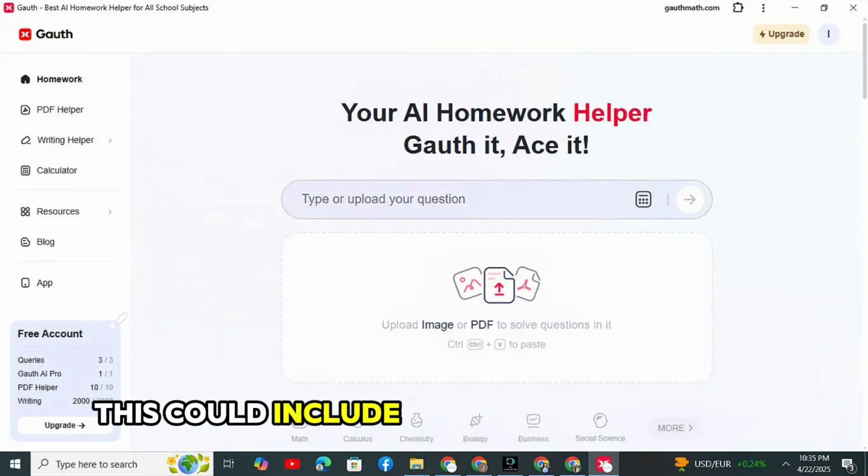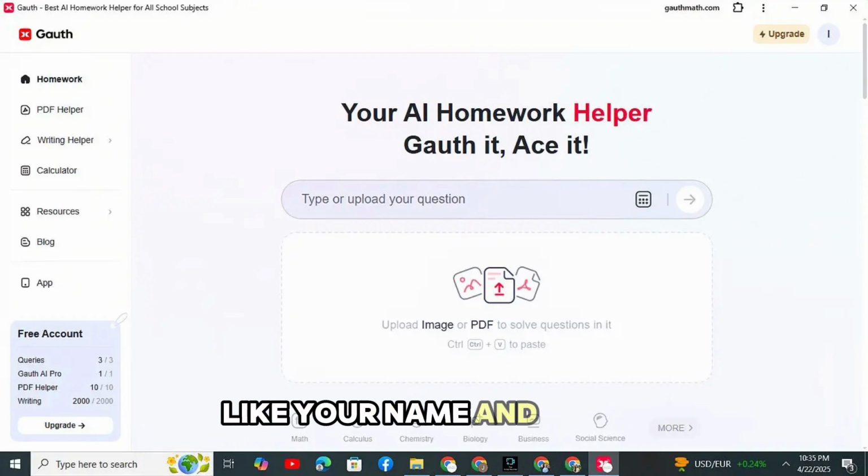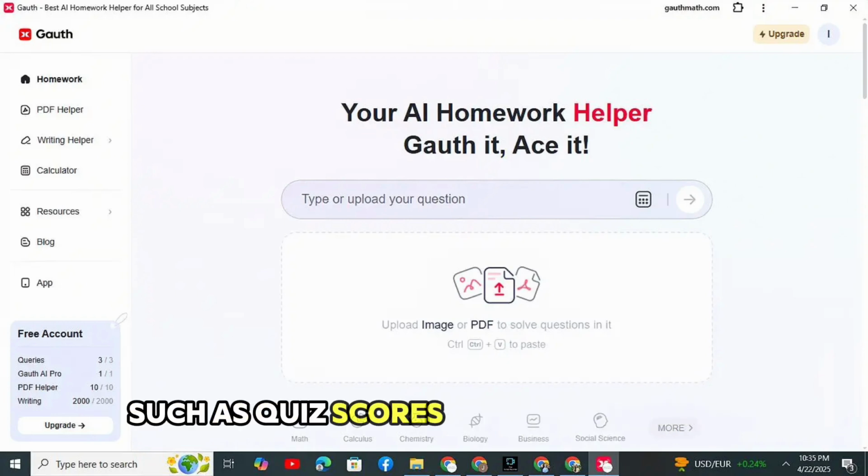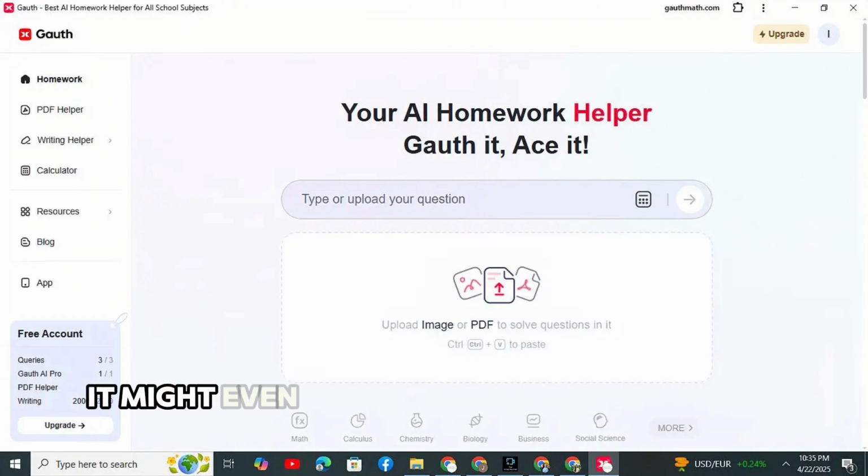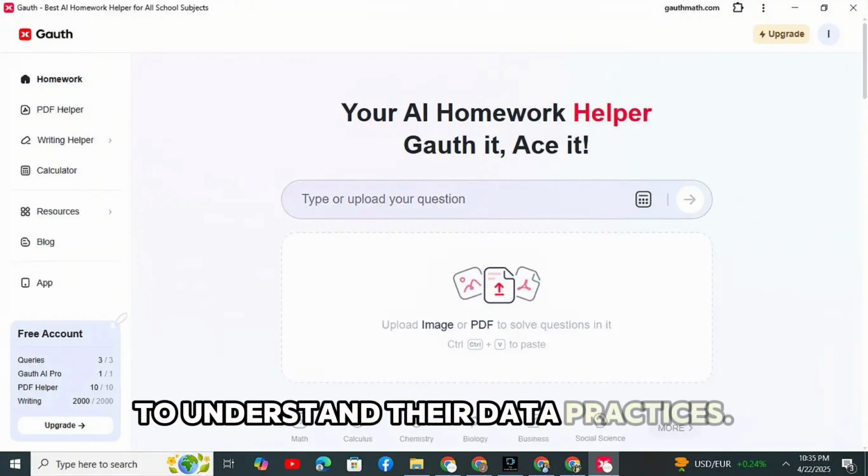This could include personal information like your name and email, as well as learning progress data such as quiz scores and study habits. It might even collect the content of your interaction with the AI itself. Read its privacy policy to understand their data practices.